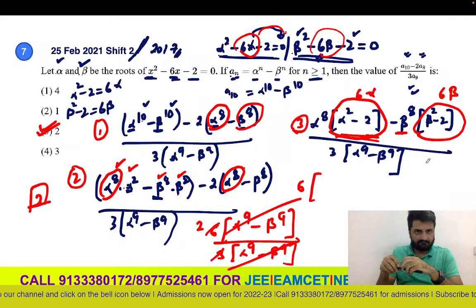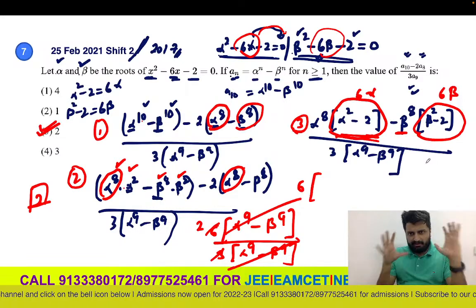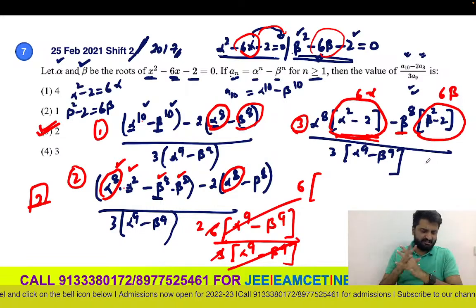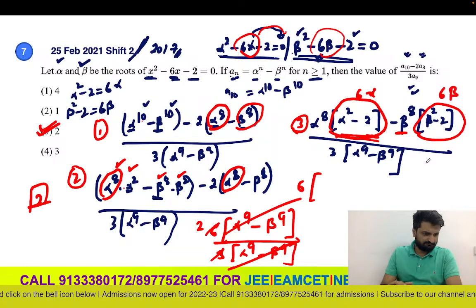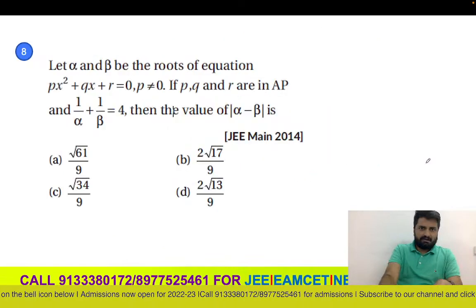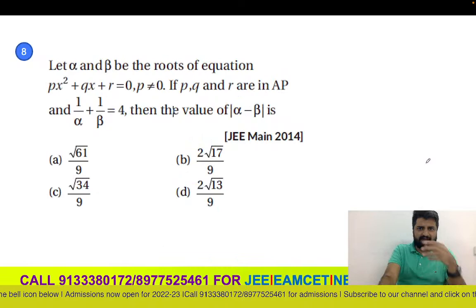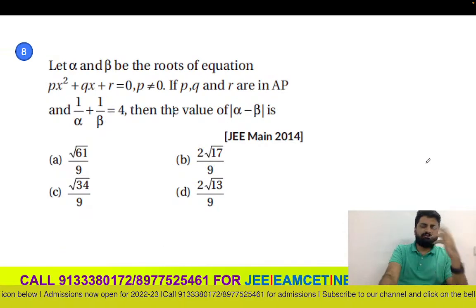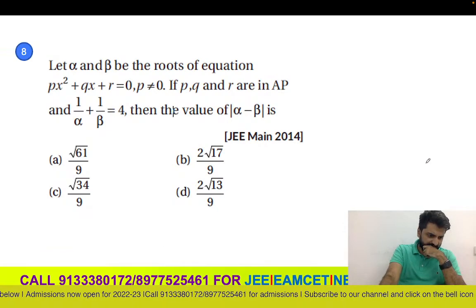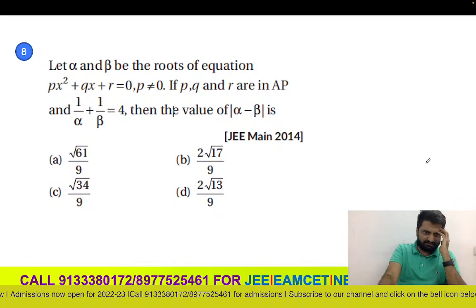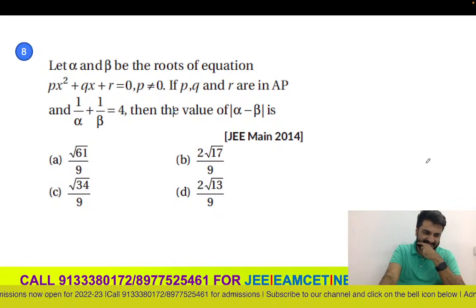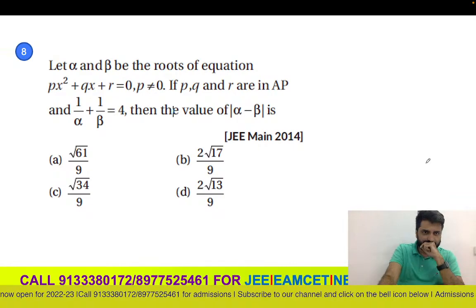So we have done 7 good previous year JEE questions. And 8th question, you can take a note. Again, arithmetic progression question. You can just take a screenshot, or when I send you the file, you can start solving. This is question number 8. Just waiting for a minute. And this is question number 9.